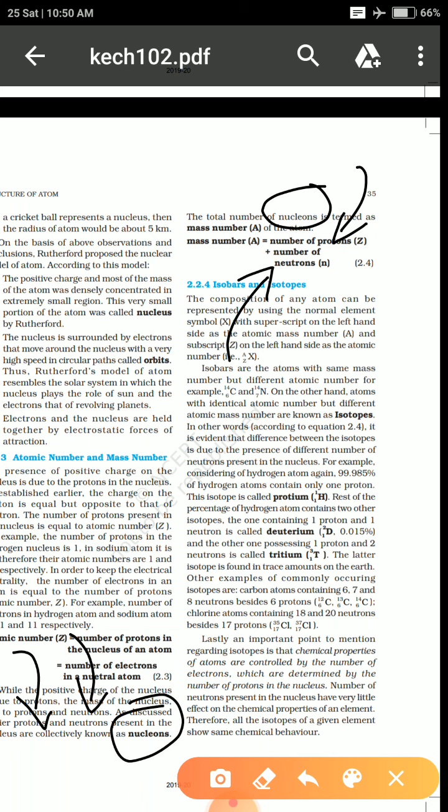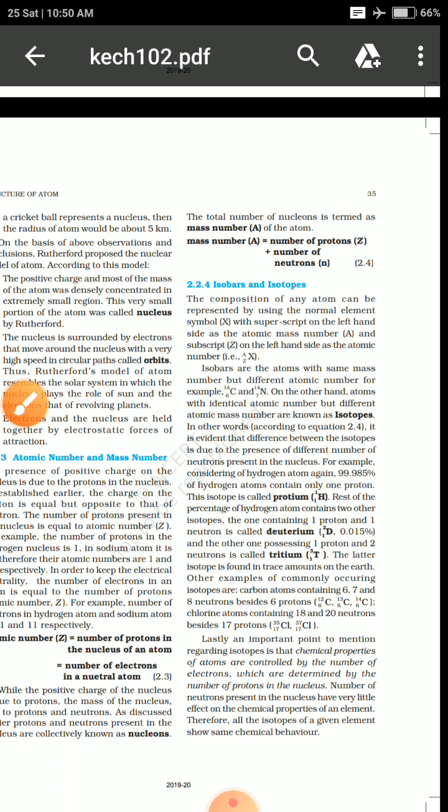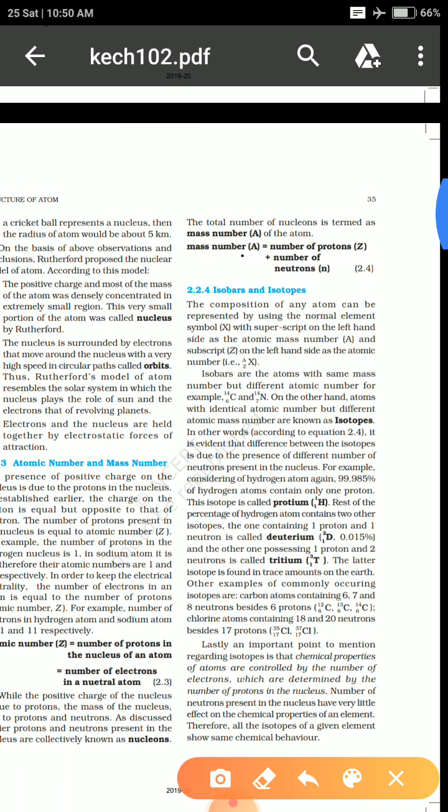So the total combination of protons and neutrons, or we can say the total number of nucleons, is termed the mass number. Okay, write the notes by yourself. Next one is isobar and isotope. It's nothing but, isotope means something, or isobar means something.